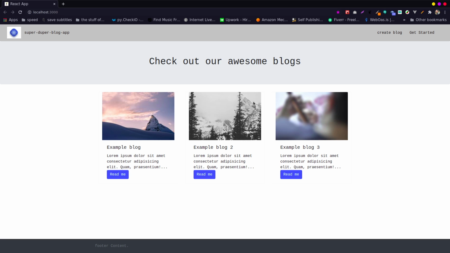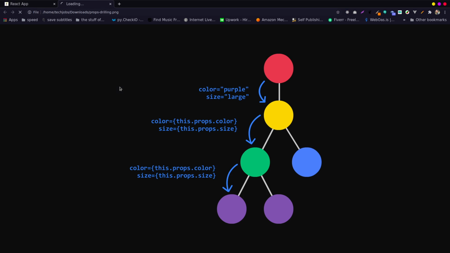We looked at having one source of truth for data. Let me pull up an image to show you what I'm talking about. This is prop drilling, where you are continuously passing props.